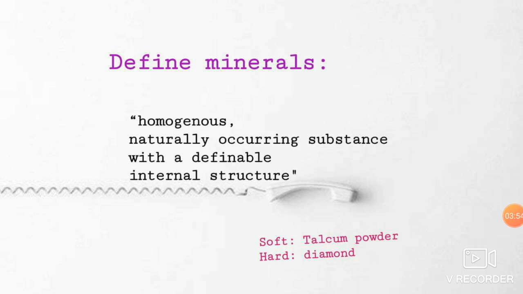And minerals are actually different from each other. From softest to hardest, many different types of minerals are there. For example, the softest mineral is talc, from which talcum powder is made. And for hard minerals, we can take diamond as an example. It is very hard, right? So minerals vary from soft to hard, and they have many different properties.